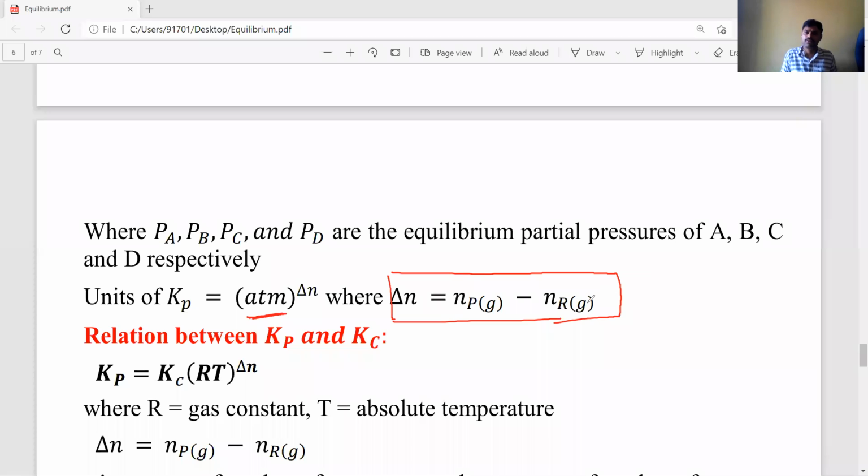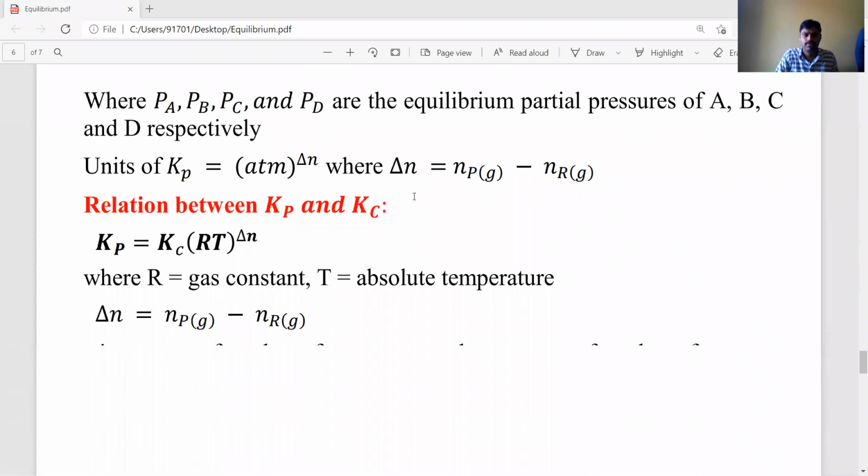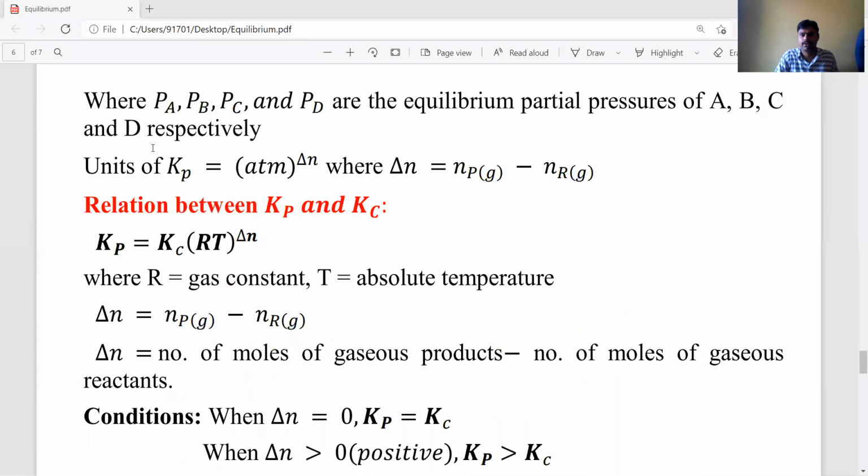Now we know very well that pressure is equal to concentration into RT. According to that, the relation between Kp and Kc is Kp is equal to Kc (RT) whole to the power of delta n, where delta n is the number of moles of gaseous products minus the number of moles of gaseous reactants.